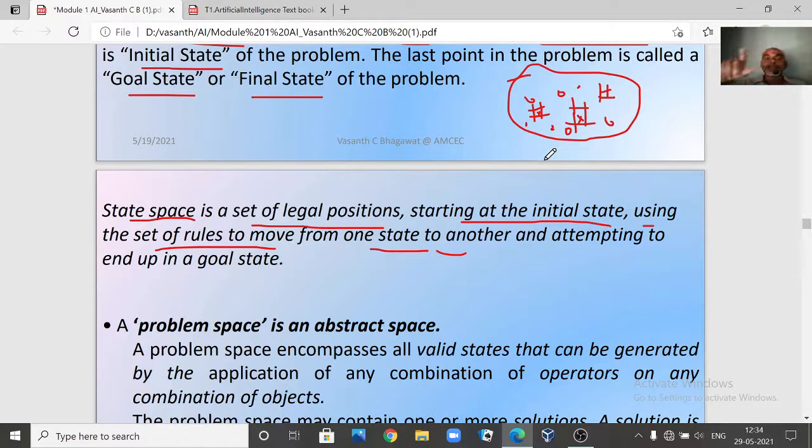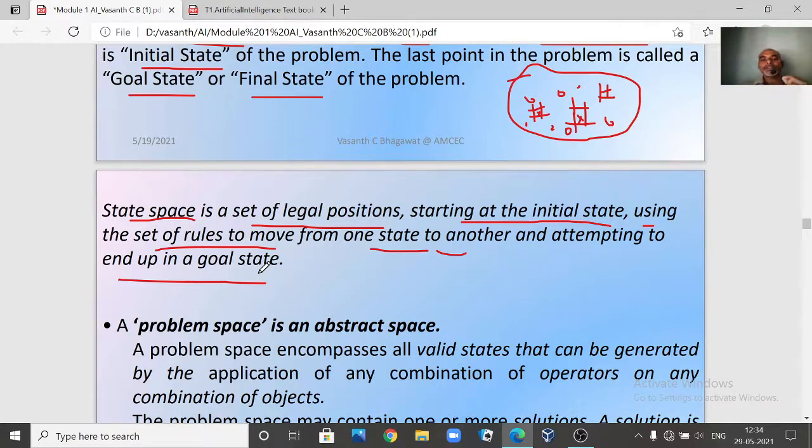So like this. What we are saying is, a state space is a set of legal positions starting from the initial state using a set of rules. You will have so many rules. Using all the set of rules, you move from one state to another state. Why do you move from one state to another? Finally you reach the goal state. You are going to end up with a goal state. Now this is the definition of a state space search.